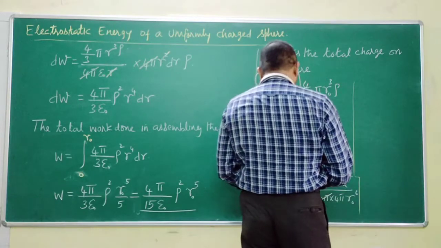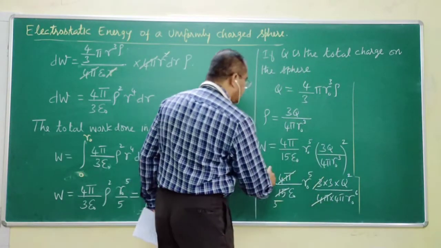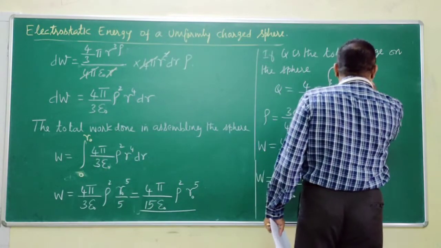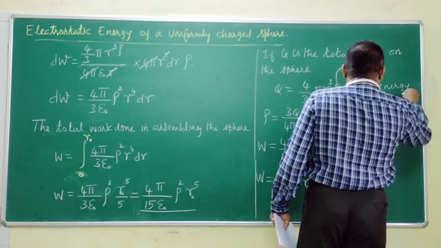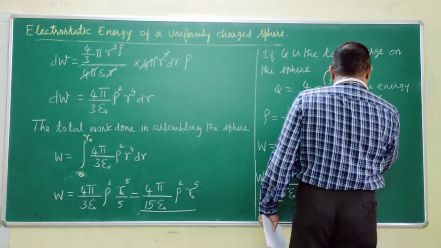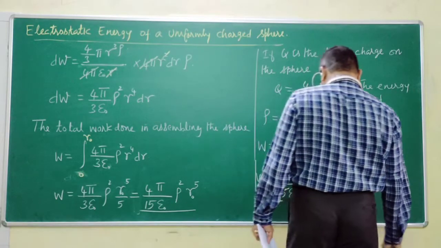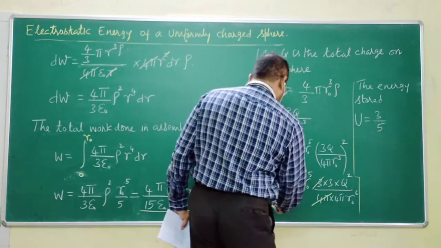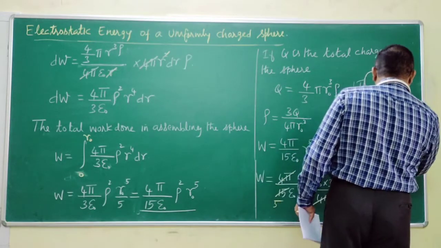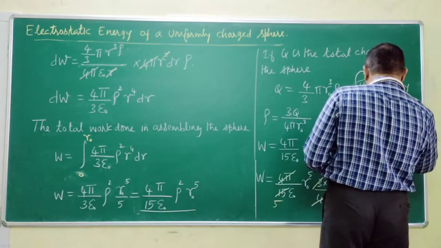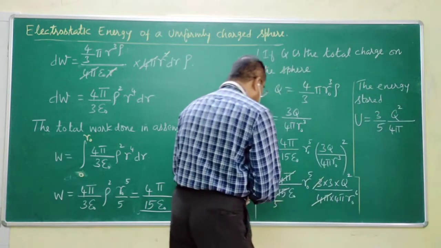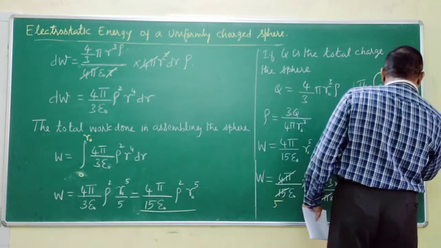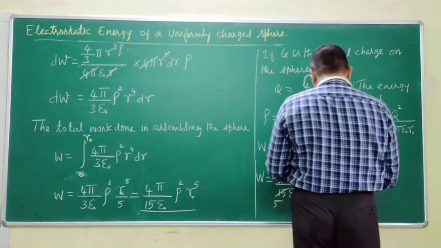Therefore, whatever work, this amount of work will be stored as energy in a uniformly charged sphere. Therefore, the energy stored U is equal to 3 by 5 Q squared upon 4 pi, and the r power 5 will cancel to give me epsilon naught r naught.